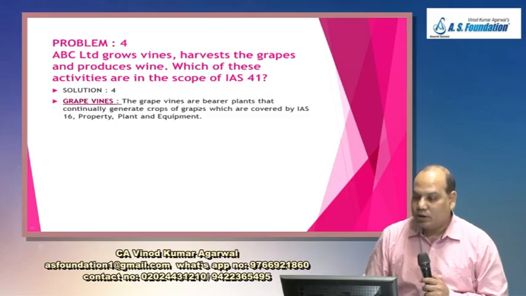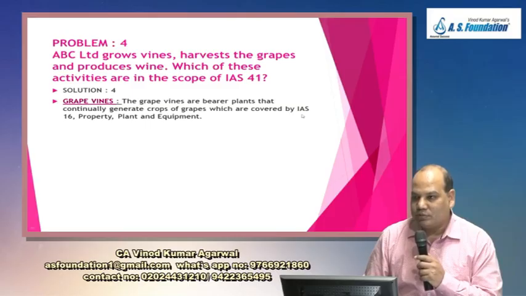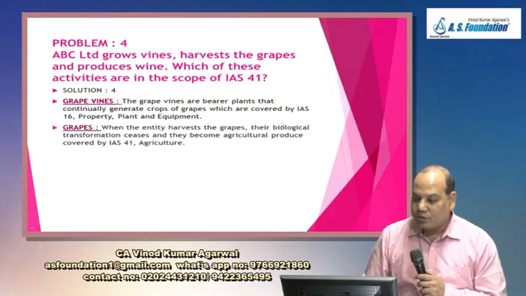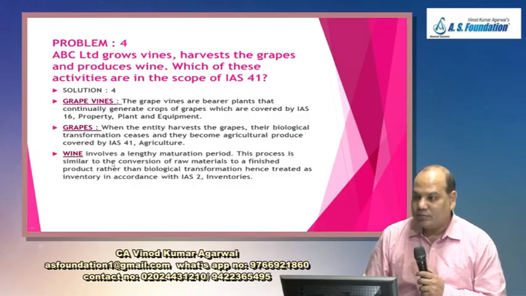No. Grape vines are bearer plants, bearer biological assets that continuously generate crops of grapes, and they are covered by IAS 16. Okay. Then grapes will be covered by this standard, but up to the point of harvest. And wine will be covered by IAS 2. This standard does not apply to further processing of grapes into wines.